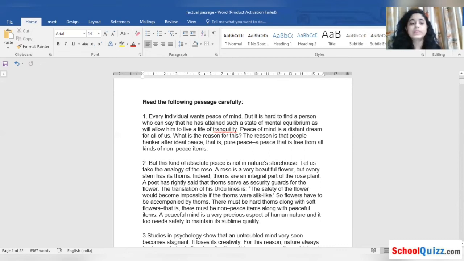Okay. As will allow him to live a life of tranquility. It means he can live a life full of positivity. We haven't seen that kind of person who's saying that I am happy with myself. I have not attained my what? Peace of mind. It is difficult to achieve peace of mind. Peace of mind is a distant dream for all of us. If you remember the question, the answer is peace of mind.